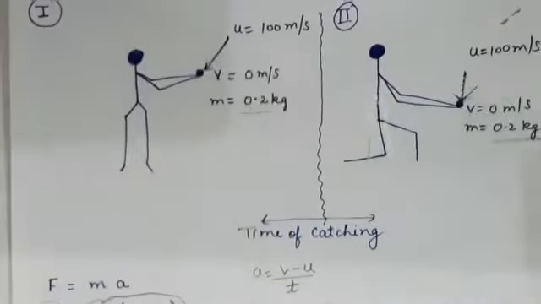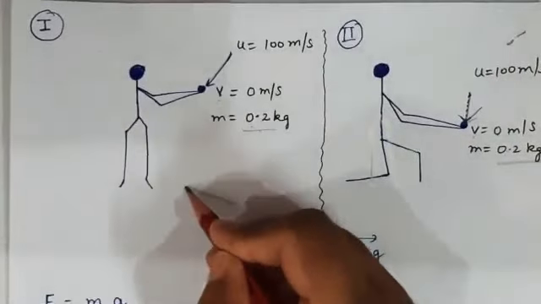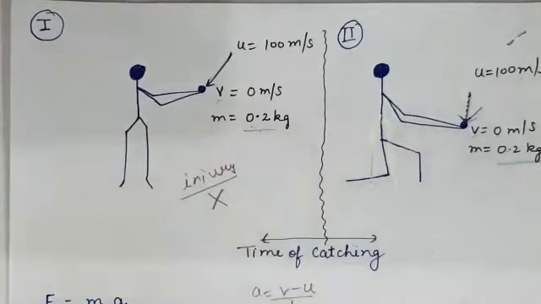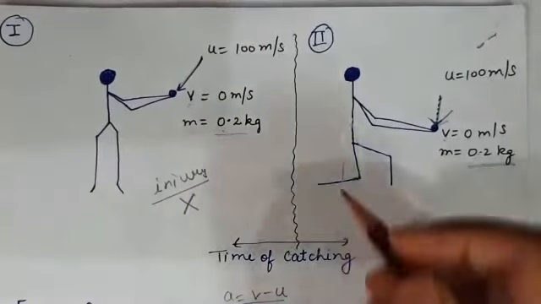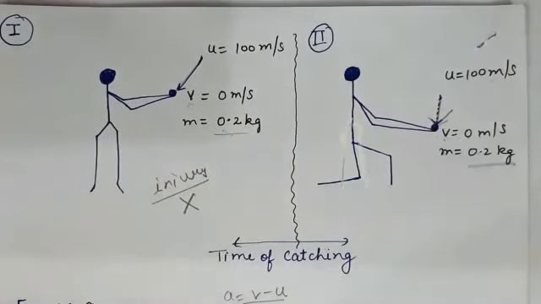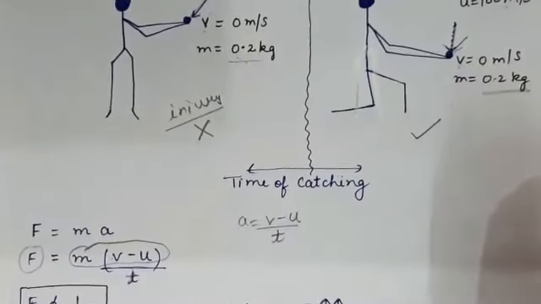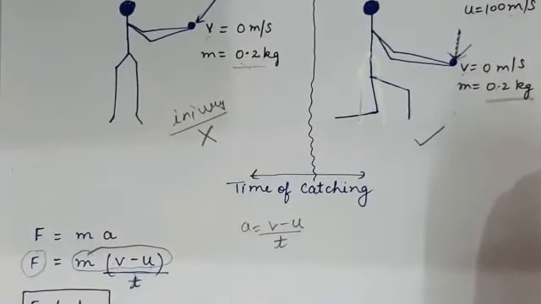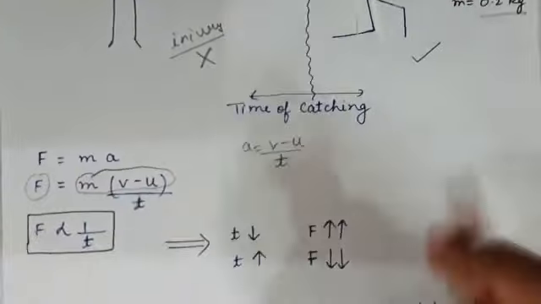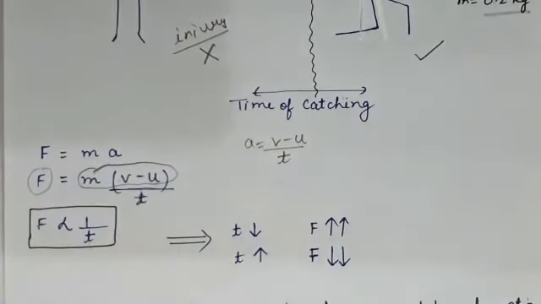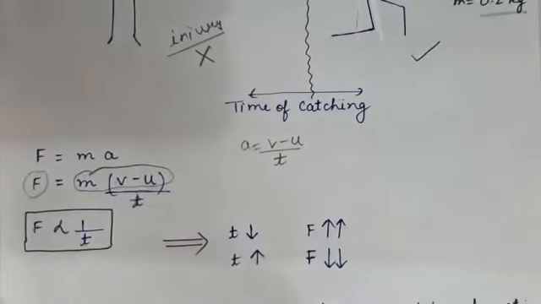So in the first case, the fielder may get injury. So this is the wrong method to catch the ball. And in the second case, he will not get injury. He will be able to catch the ball very easily. So this is better. So this is the application of Newton's second law of motion only. Force is inversely proportional to time period. Clear, students?